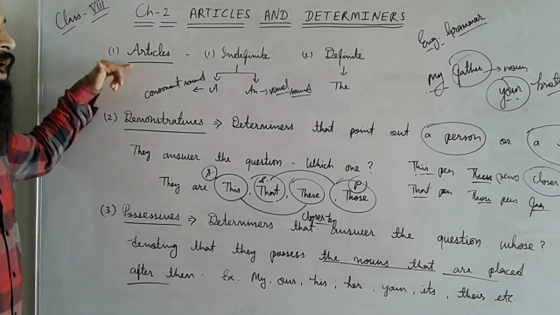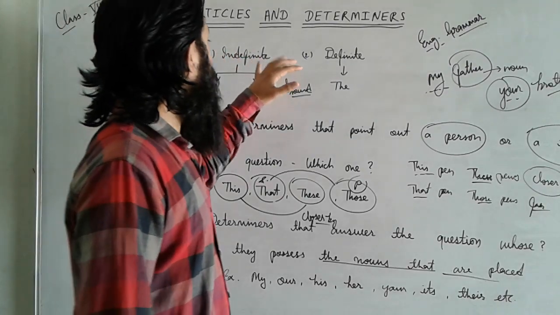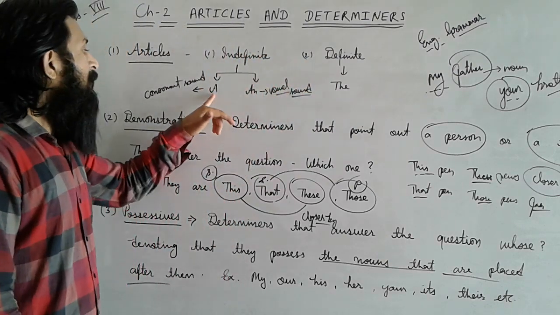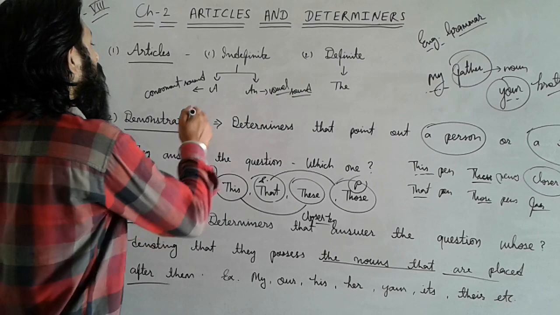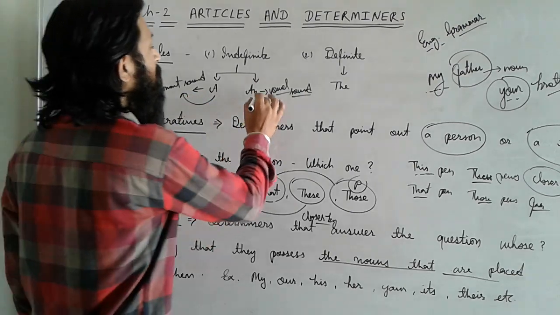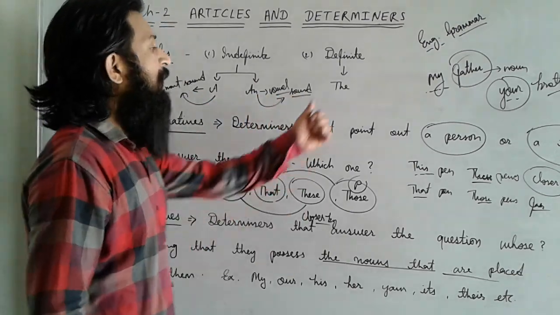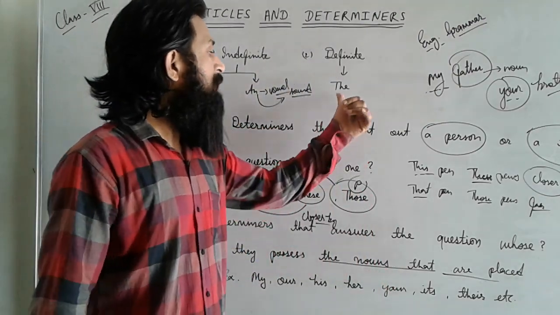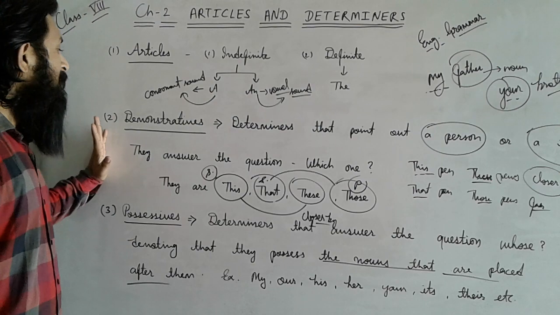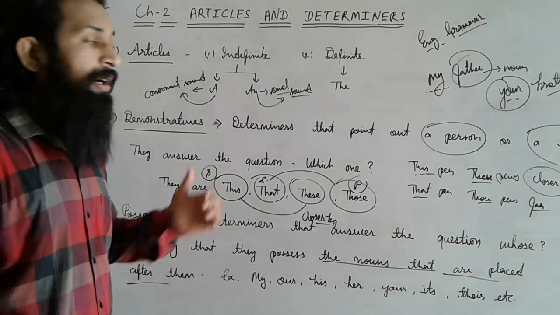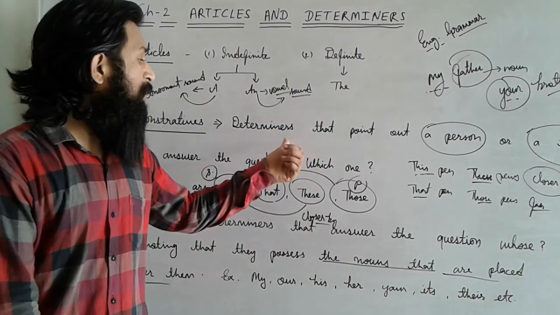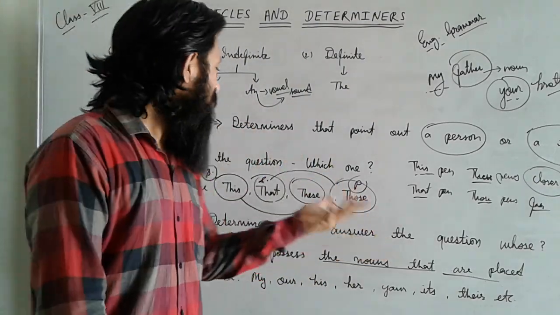Once again I am reminding you, articles are both of the two types, like definite and indefinite. A is mostly used before the consonant sound, and an is used before the vowel sound. The definitely we can say that many conditions will be there. According to that you have to use the. After that, demonstrative determiners, or determiners that point out a person or a thing. It may be used for person, may for thing also we can say that.